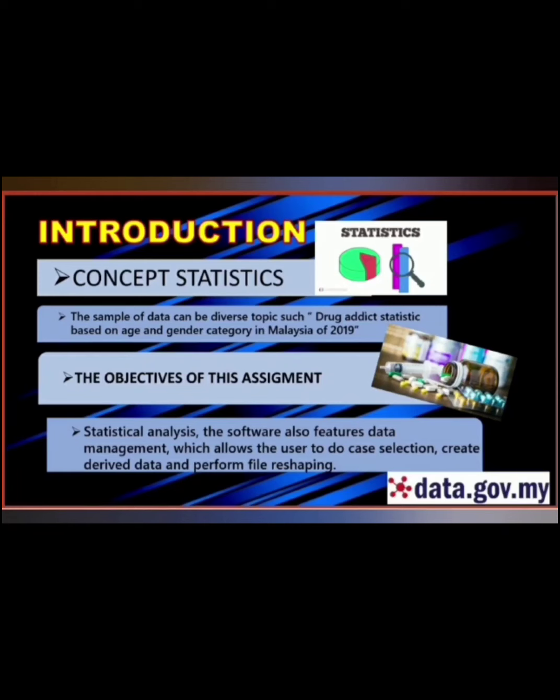The sample of data can be on diverse topics, such as drug addict statistics based on age and gender category in Malaysia of 2019. Next, the objective of this study is to understand the basic concepts of statistics embedded in our courses and show proficiency in basic statistical skills, and to get some knowledge about the data. The next objective is to find and describe values using SPSS, which means measures of central tendency, measures of variance, and measures of position.